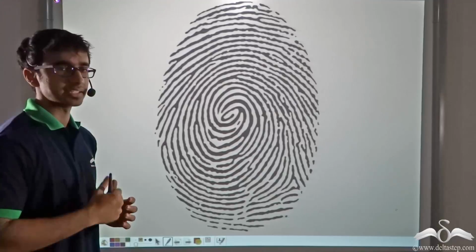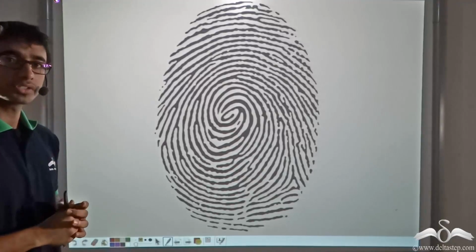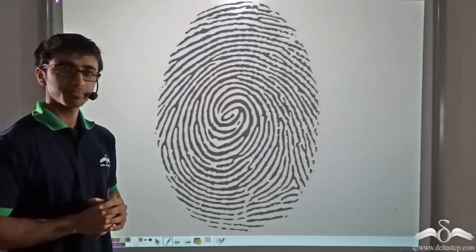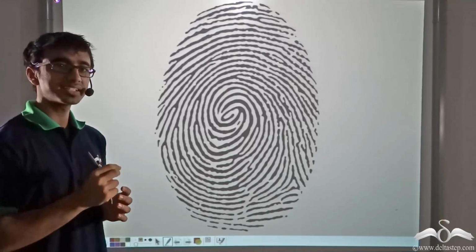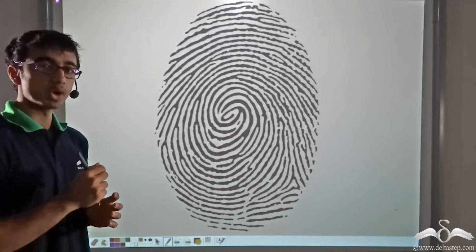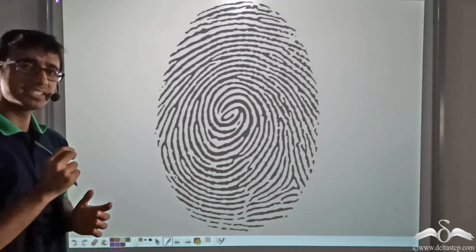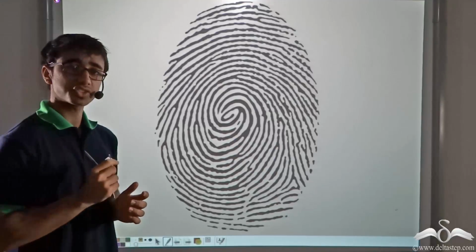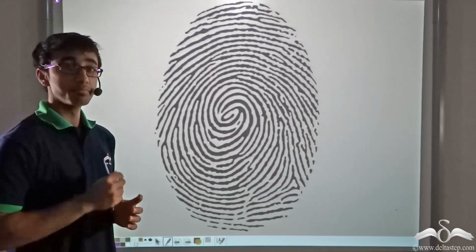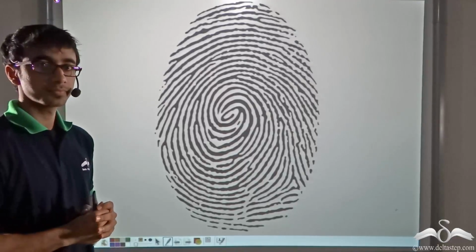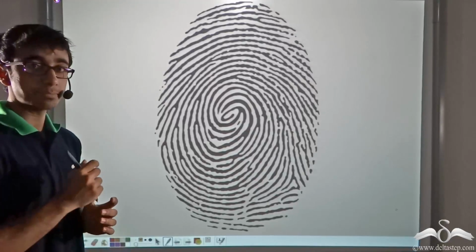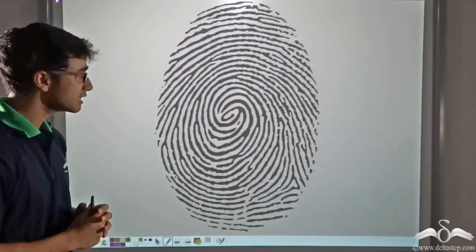Let us consider another example. You must have gone to the zoo and seen zebras. You must have noticed the intricate stripe patterns on the body of the zebra. Did you know that every zebra has a unique set of stripe patterns? And there are millions of zebras around the world. So that means there are millions of stripe patterns around the world.